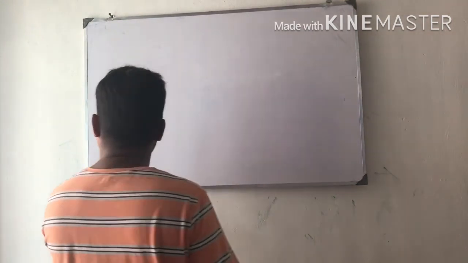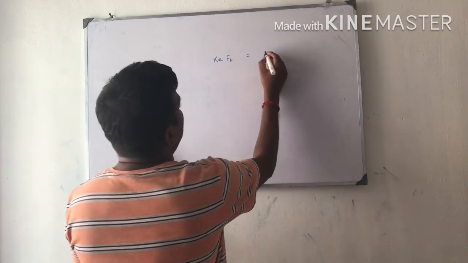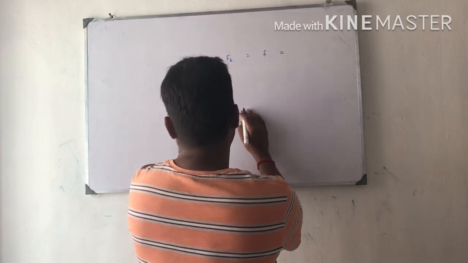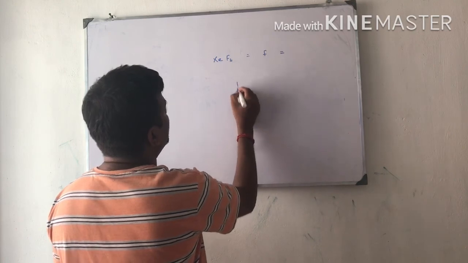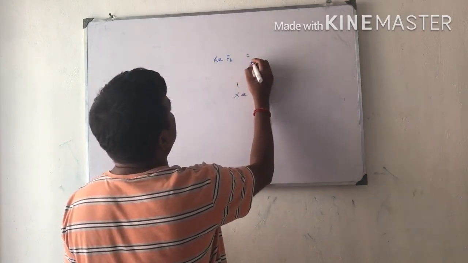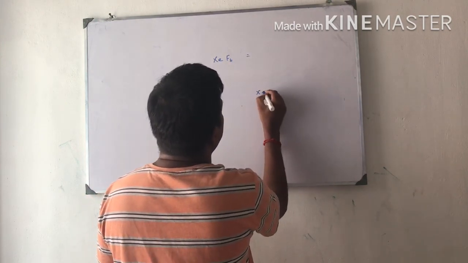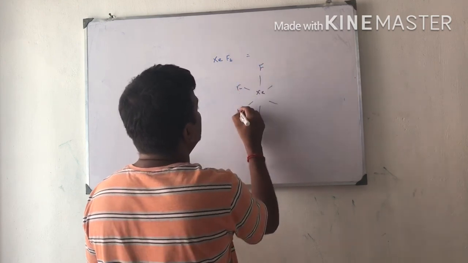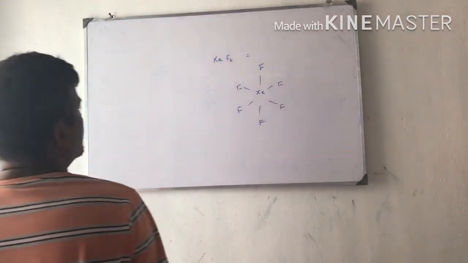In the case of xenon hexafluoride, xenon loses 6 electrons to fluorine, so xenon has a +6 oxidation state, and fluorine gains electrons, so -1 each.